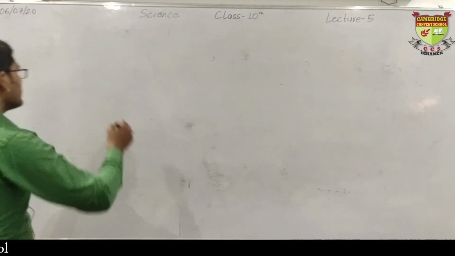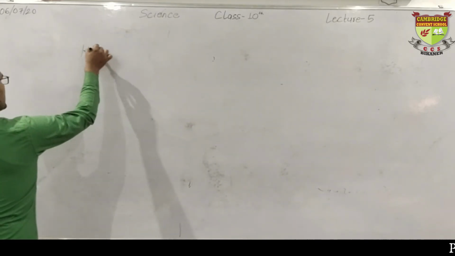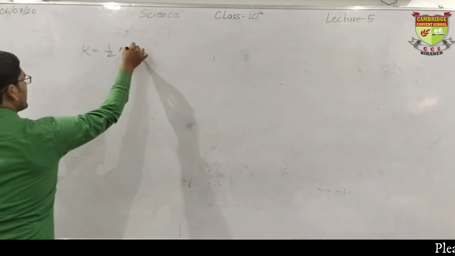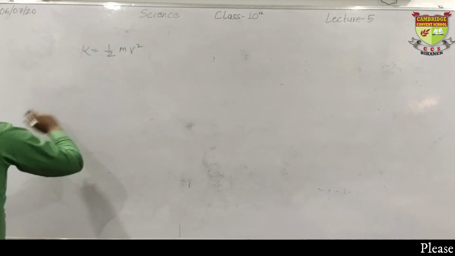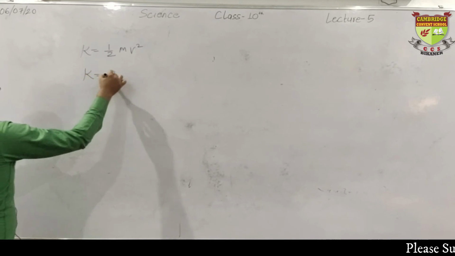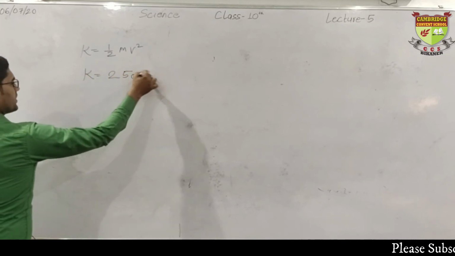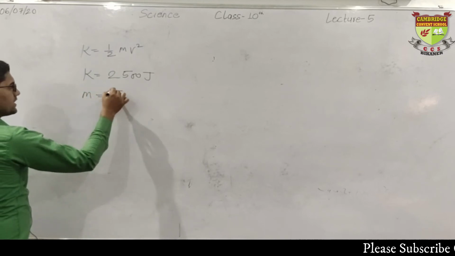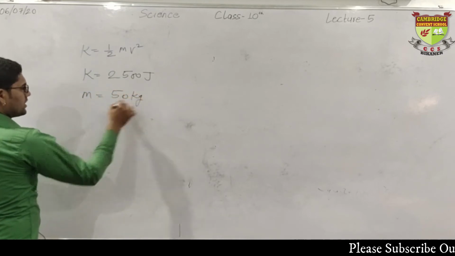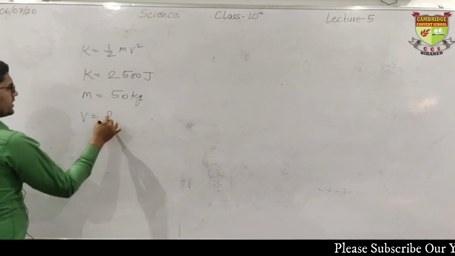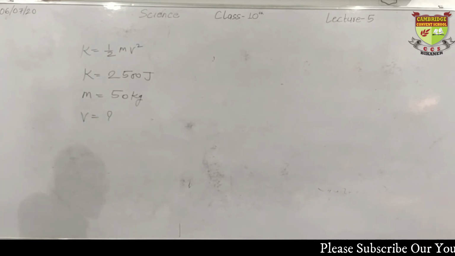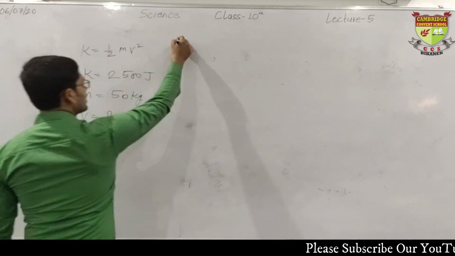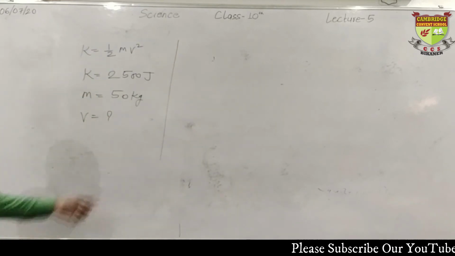So the formula to be used is K equals half m v square. We have been given K, that is 2500 joules. Then we are given mass, that is 50 kg. The question is saying calculate the velocity with which the object is moving. So keep all the values in the formula. Quite an easy question.